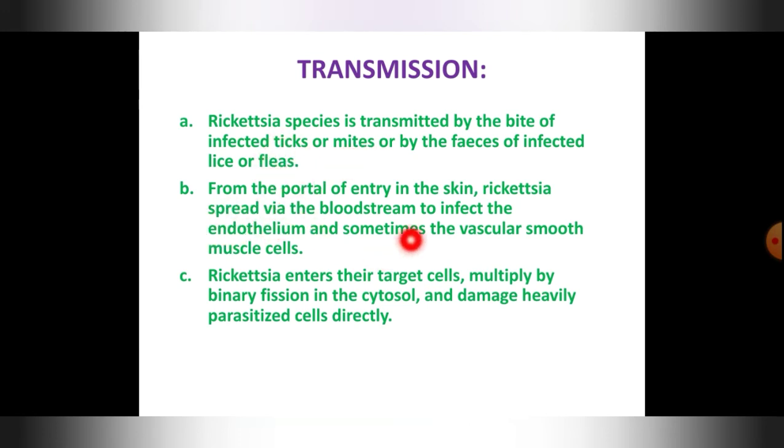From the portal of entry in the skin, rickettsia spread via the bloodstream and infect the endothelium and sometimes the vascular smooth muscle cells. Okay, it enters the skin and then enters the blood vessel and then causes the infection to the endothelium layer of the different organs of the body and then vascular smooth muscles. That means blood vessels. Then rickettsia enters the target cell, multiplies by binary fission in the cell cytosol, and damages the heavily parasitized cells directly.